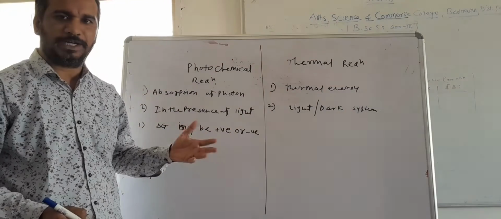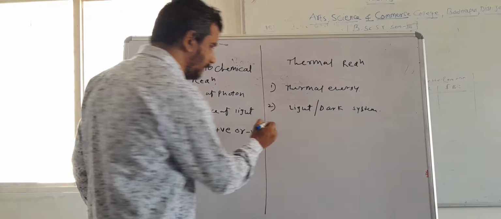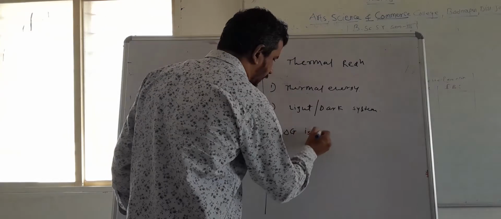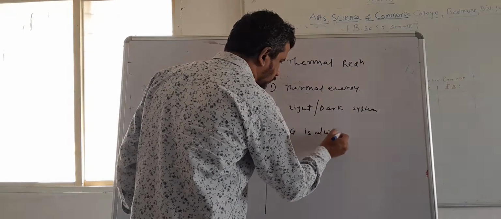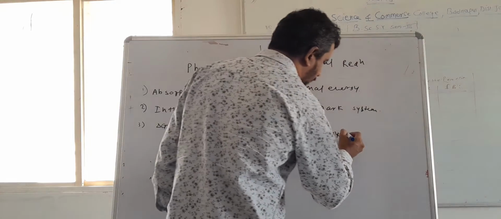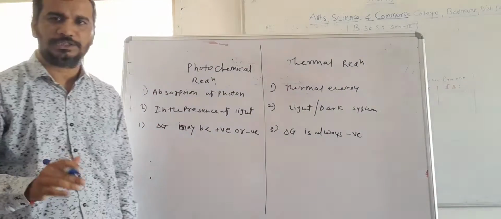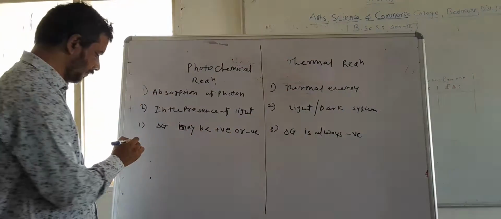While, as we have known, in the thermal process the delta G is always negative. We have already seen this in thermochemistry. Okay, the delta G is always negative.